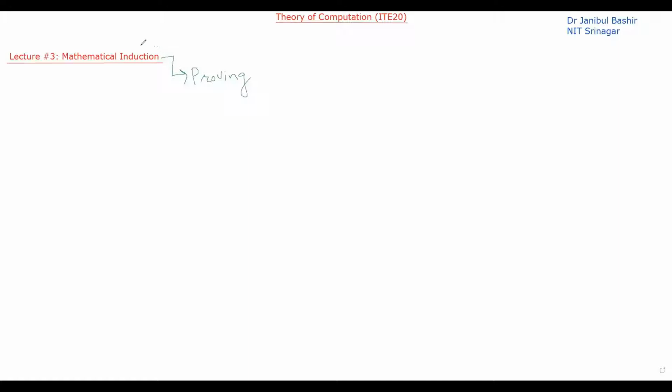So before discussing this technique, we have to discuss one important principle on which it is based, and that principle is called the principle of mathematical induction.